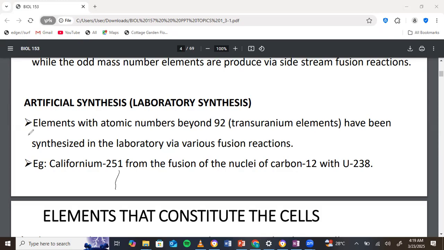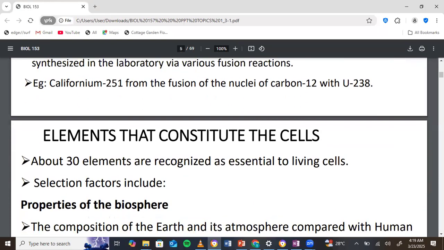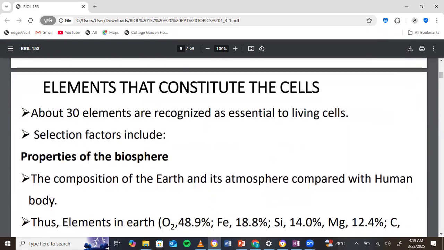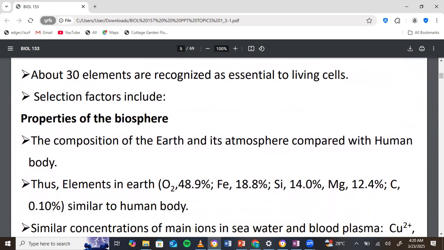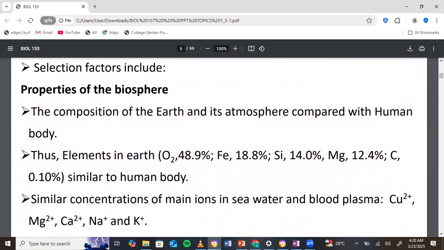Now let's come to an area which is of relevance to us as health personnel. So elements that constitute the cell, right? So we are saying about 30 elements are recognized as essential to living cells. Selection factors include properties of the biosphere. So there's a very interesting fact to keep. We'll not explain it a lot. They are saying the composition of the earth and its atmosphere compared with humans, that elements in the earth are similar to elements in the human body.